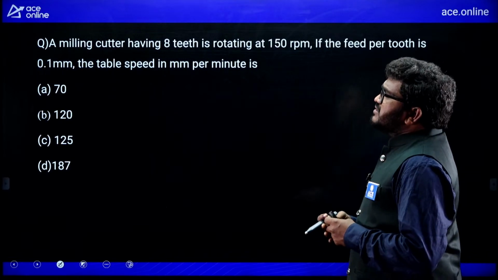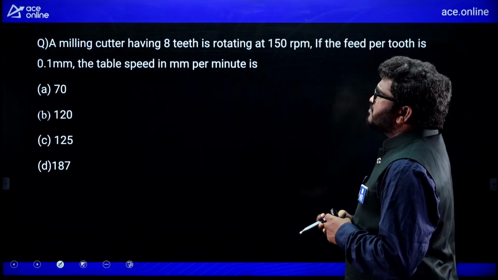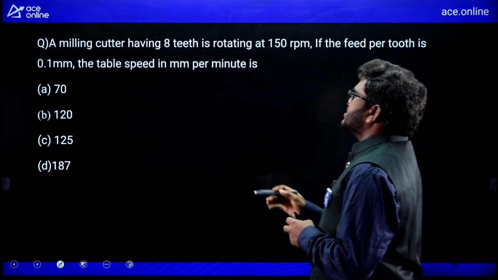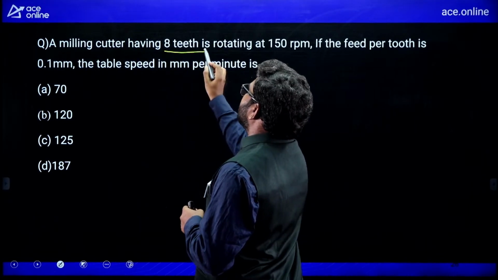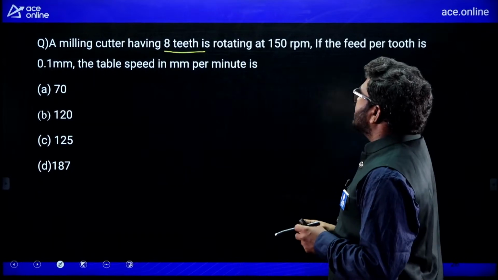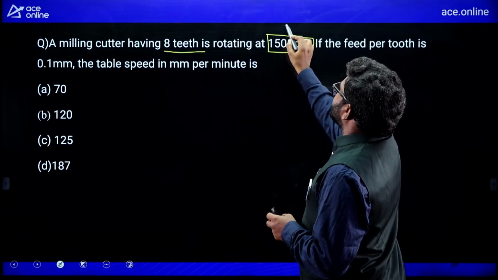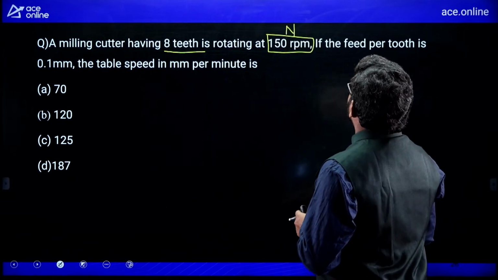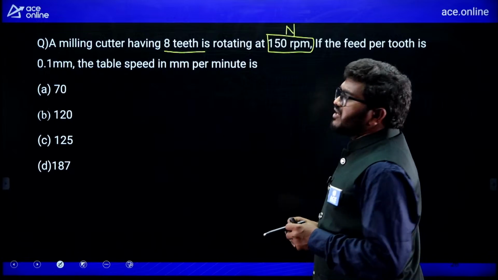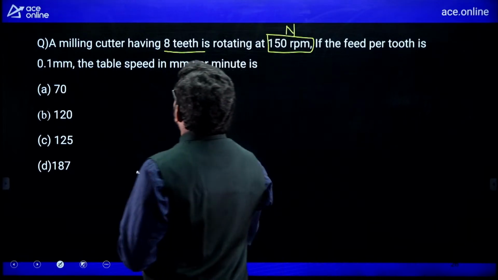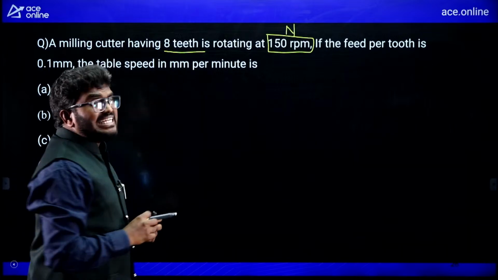Now, see here, the next question. A milling cutter having 8 teeth, the number of teeth given in the milling cutter is 8, is rotating at 150 rpm, speed is given as 150. If the feed per tooth is 0.1 mm, feed per tooth is 0.1 mm, the table speed in mm per minute.